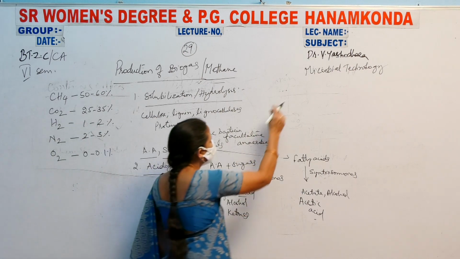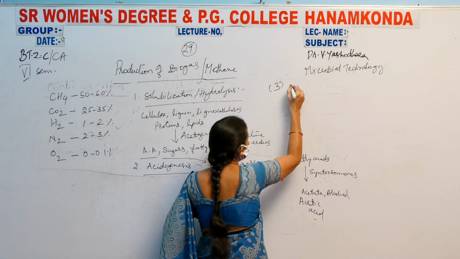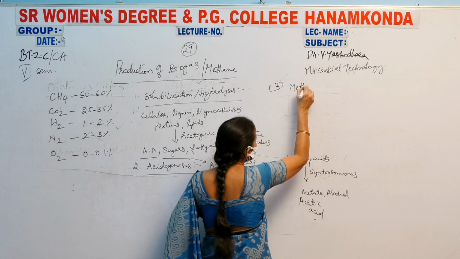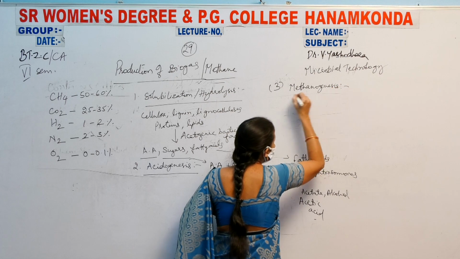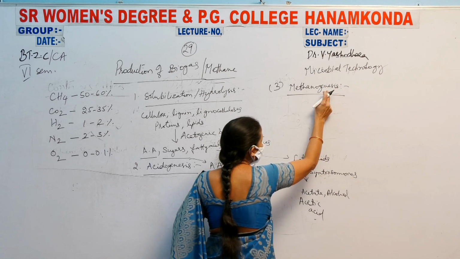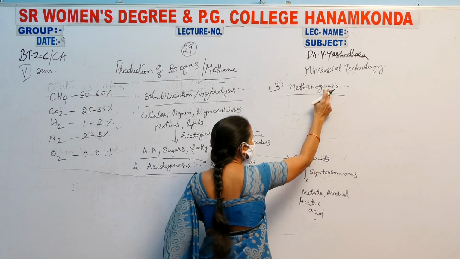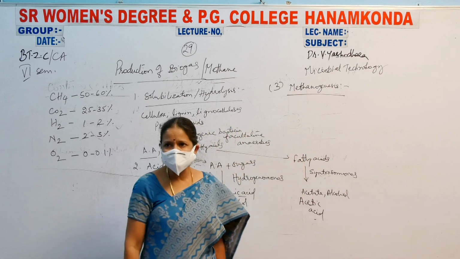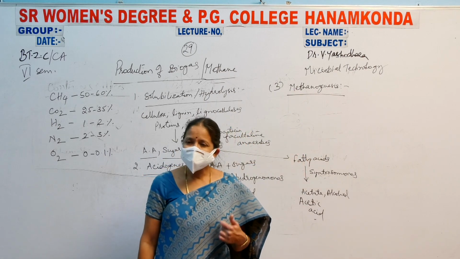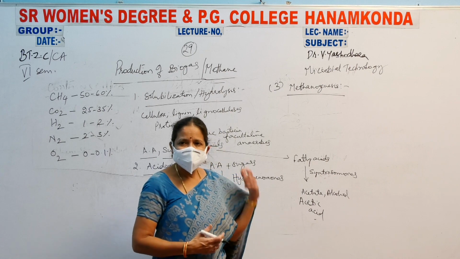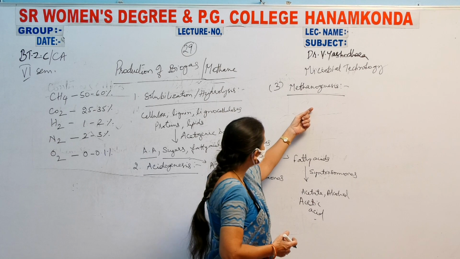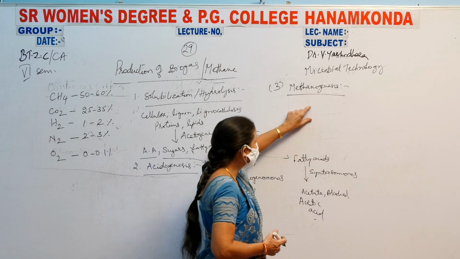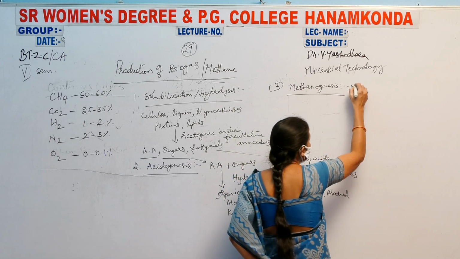Coming to the third step, the most important step, methanogenesis. What is the meaning of methanogenesis? Genesis means production, methano means methane, that is production of methane is called methanogenesis. This is the final step, the ending step of your production of biogas. Now, in this methanogenesis step, methanogenic bacteria participate.